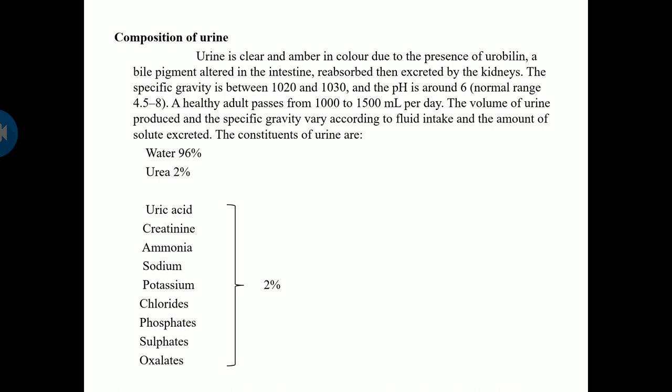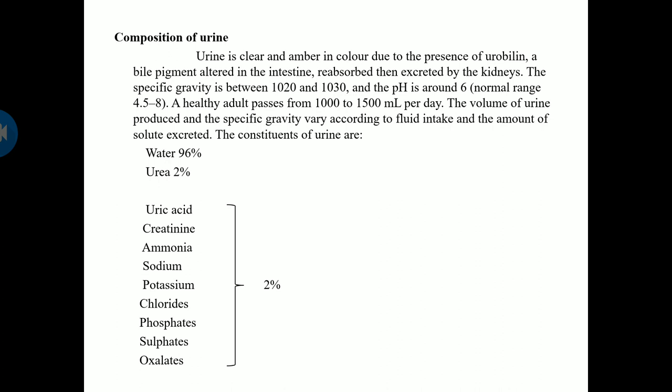The specific gravity of your urine is between 1.020 to 1.030. The pH is nearly 6, normally 4.5 to 8. A healthy adult will pass nearly 1000 to 1500 ml of urine per day. The volume of urine produced and the specific gravity will vary according to the fluid intake and